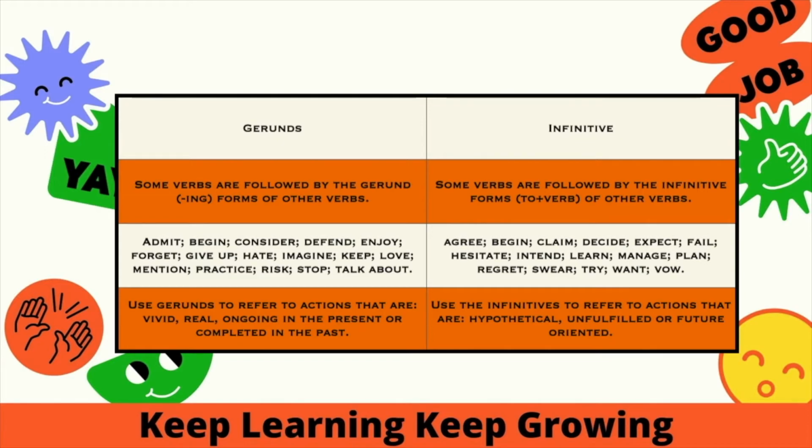These are a few words I have given in the slides, and there are many words which I have not mentioned, like deny, discuss, prefer, etc. Now, gerunds are used to refer to actions that are vivid, real, ongoing in the present or completed in the past.